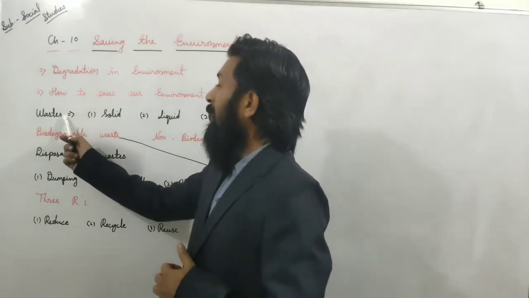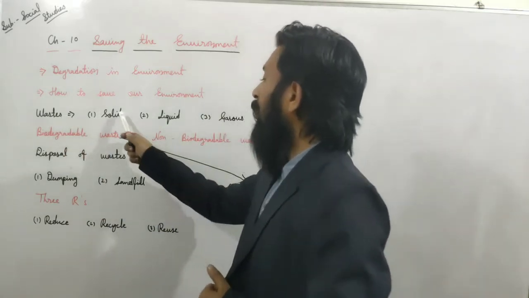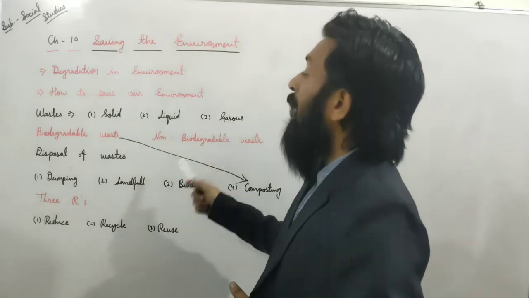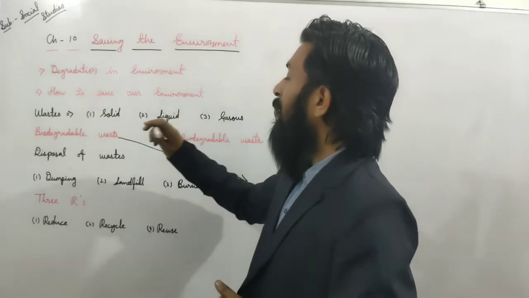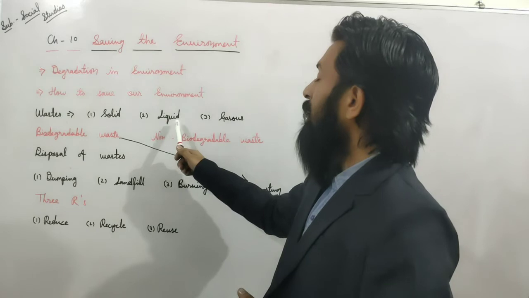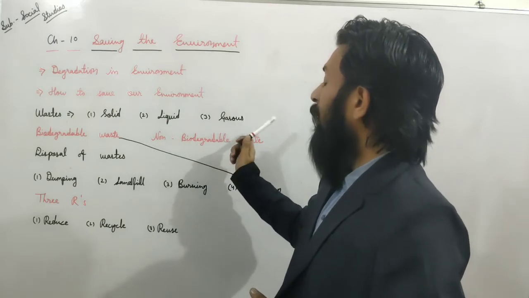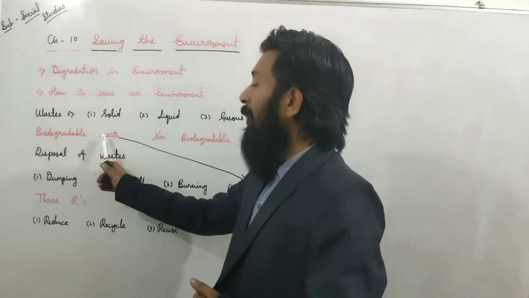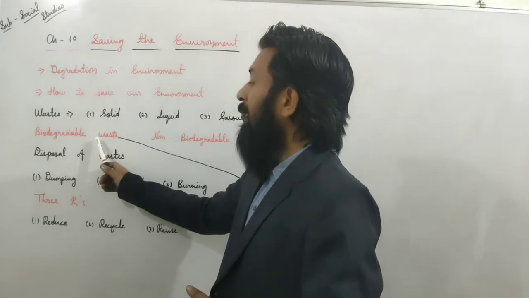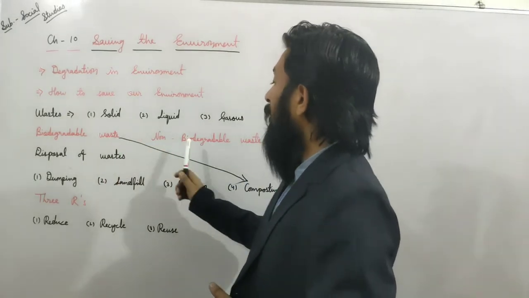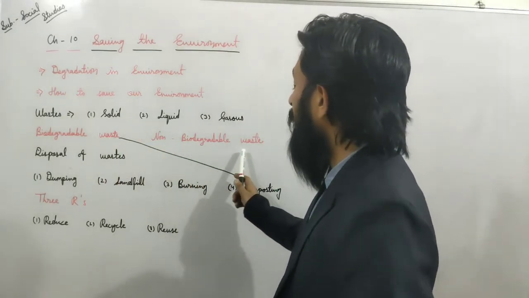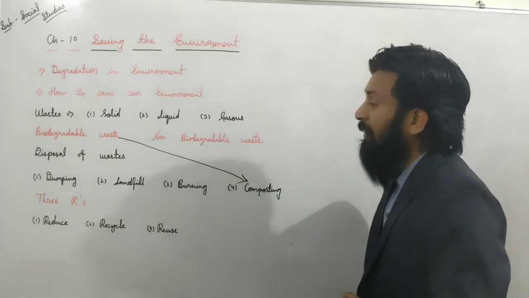Wastage, at first we classify wastage into 3 parts: solid waste, liquid waste and gaseous waste. If a waste is in solid form, it is solid waste. If it is in liquid form, then liquid waste. If it is in gaseous form, then gaseous waste. Biodegradable waste decomposes easily and mixes into soil. Non-biodegradable waste does not decompose easily and does not mix into soil easily.